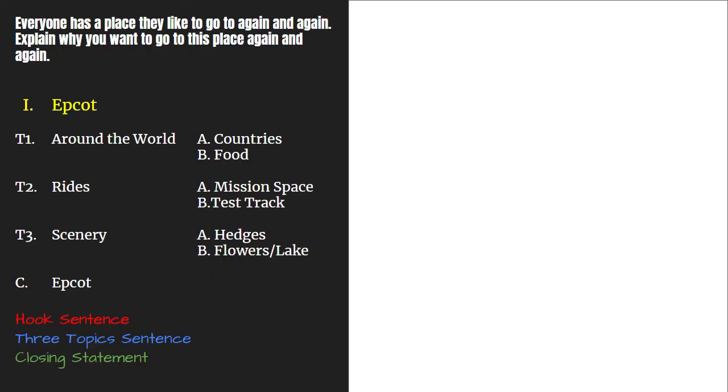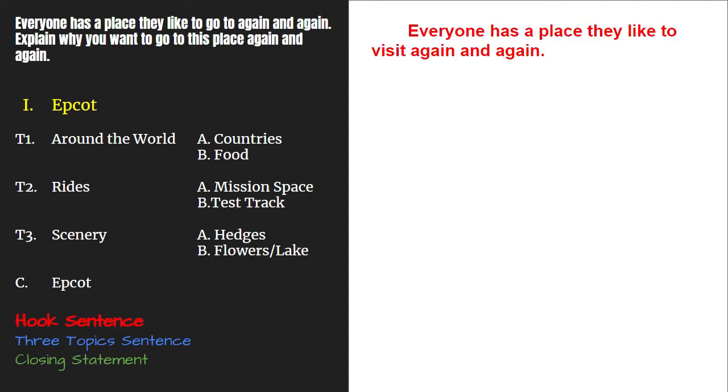Now, let's begin writing our essay. Our I paragraph comes first. I'll want a hook sentence, a sentence that lists my 3 topics, and a closing statement. My hook takes the prompt and restates it. My hook is, everyone has a place they like to visit again and again.